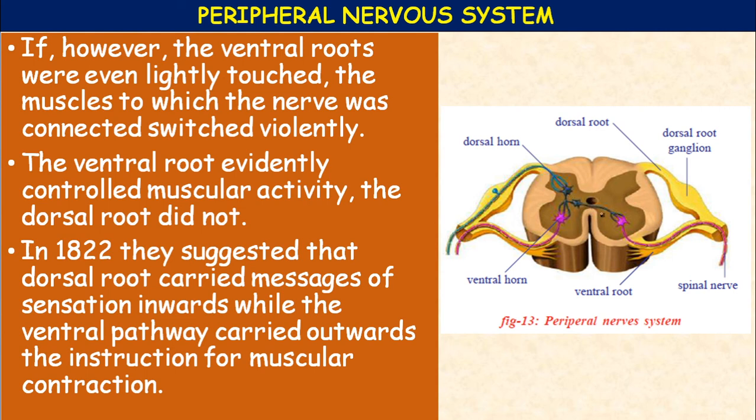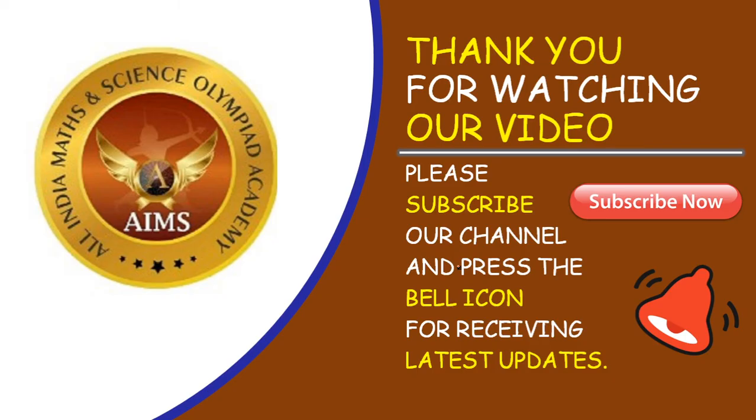The information is processed and the response is generated, and it is the ventral root through which the motor neuron carries the response in the form of electrical impulses and passes that information to the effector. So immediate response, children, that is called reflex action.